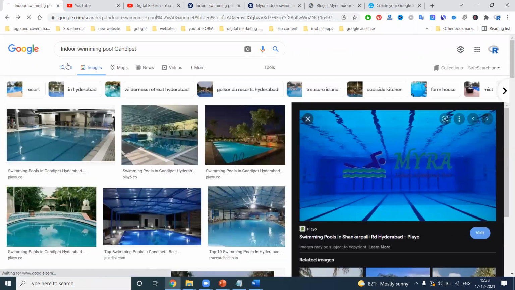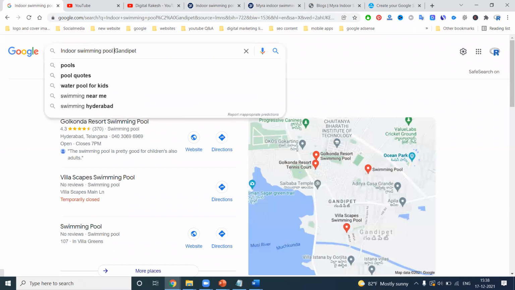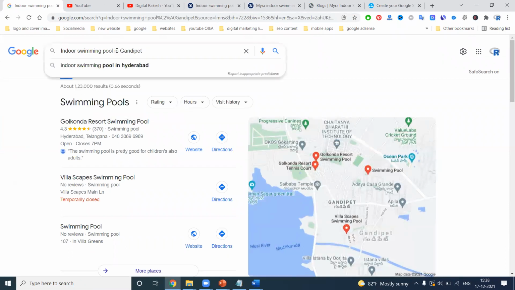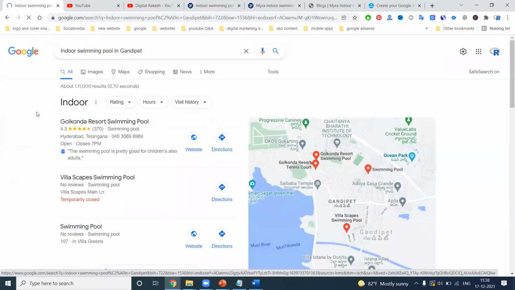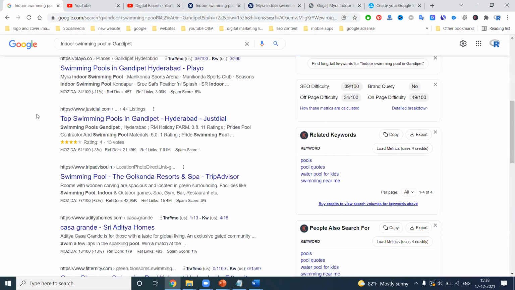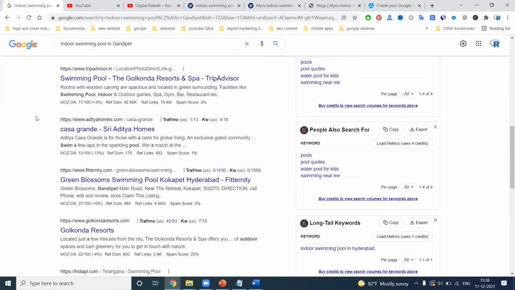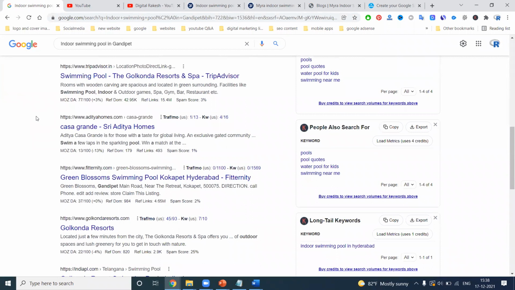We can check, for example, swimming pool in Gandhipet and swimming pool classes in Gandhipet. So what will people be searching? Indoor swimming pool, for example. There will be a top swimming pool. Any common keyword will be used in the SEO title and description. These are most important for your particular websites and for promotion.